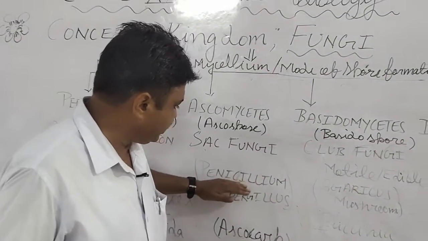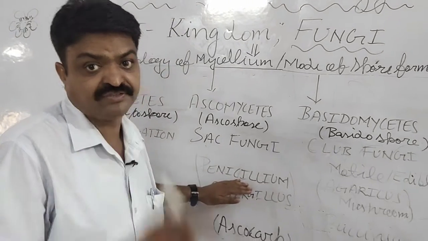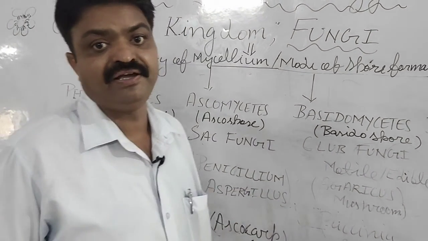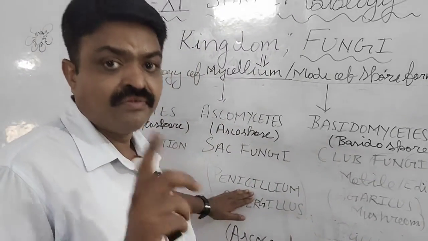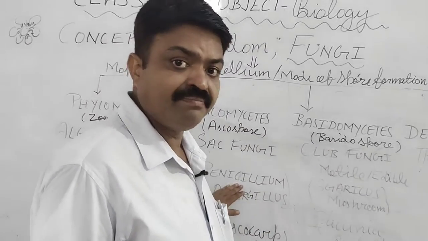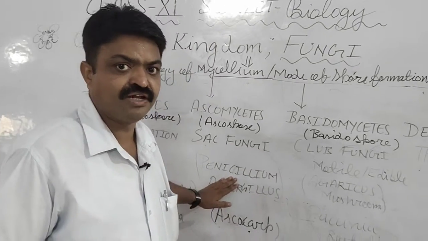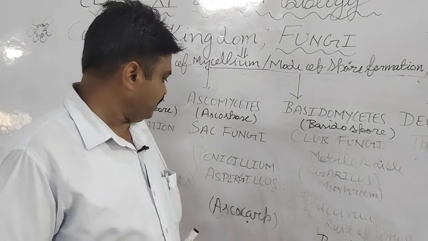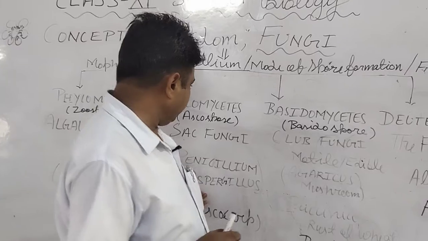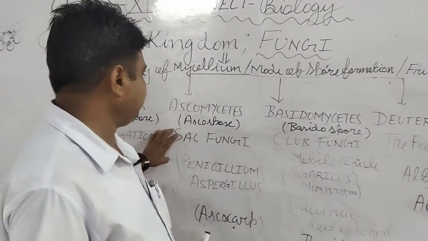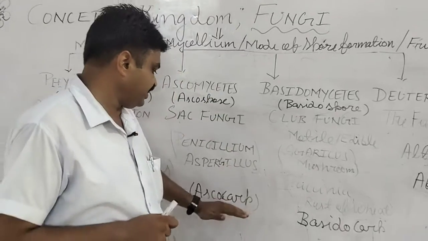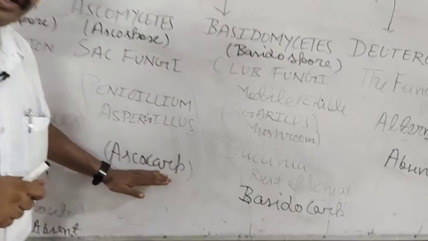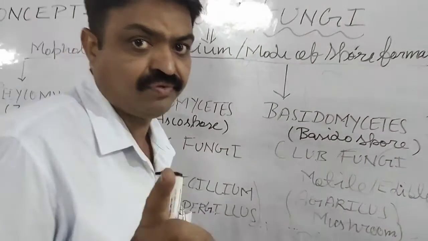As you know, Penicillium is the fungus that was discovered by Alexander Fleming, and it is used to prepare the antibiotic known as penicillin. The spore that it has is the ascospore, and the fruit that it has is known as the ascocarp.